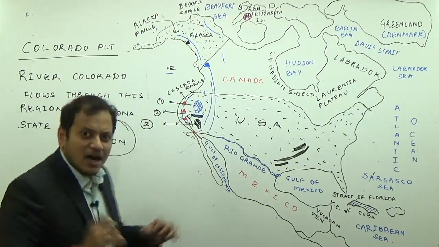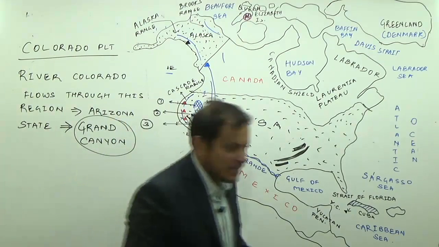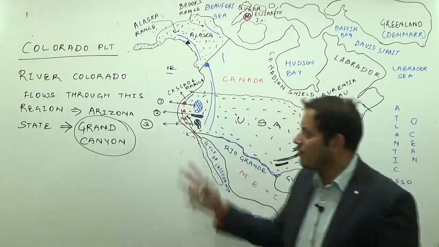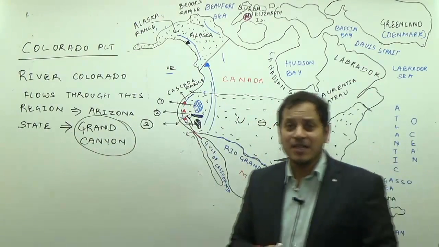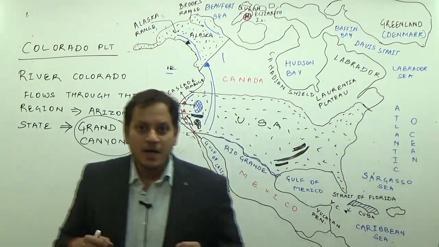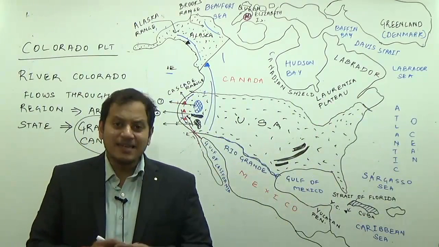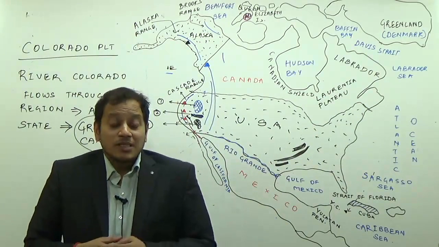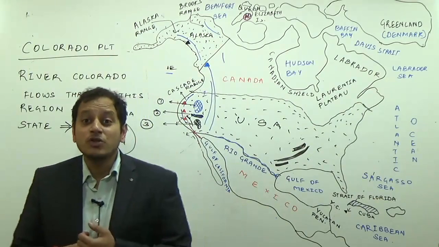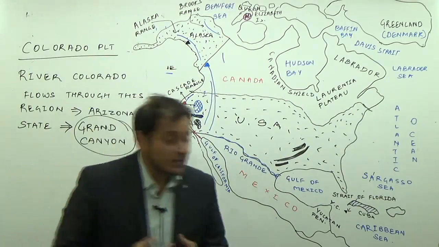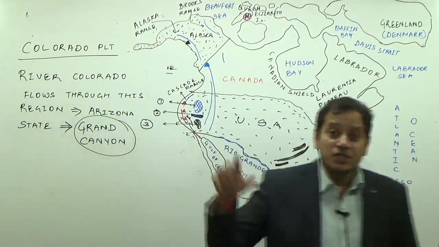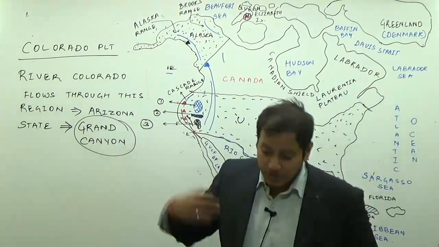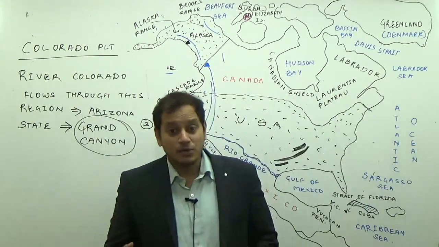What is a canyon? A very deep V-shaped valley formed by the rivers in arid and semi-arid regions. So it forms a Grand Canyon here. What is the next question which UPSC may ask you? UPSC will ask you, Grand Canyon is located on which river? So remember, it is located on river Colorado.